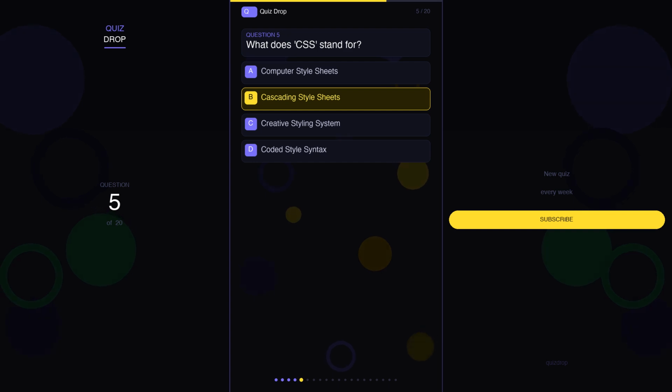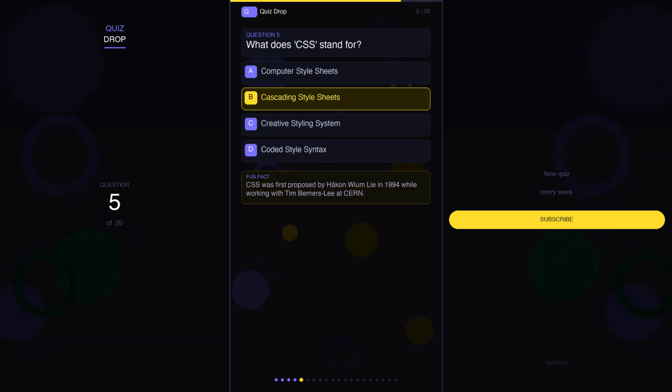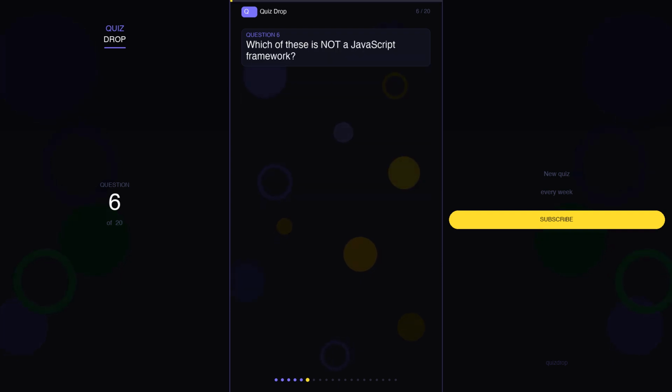The correct answer is B. Cascading Style Sheets. And here's a fun fact. CSS was first proposed by Håkon Wium Lie in 1994 while working with Tim Berners-Lee at CERN.